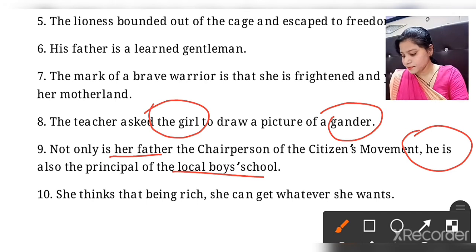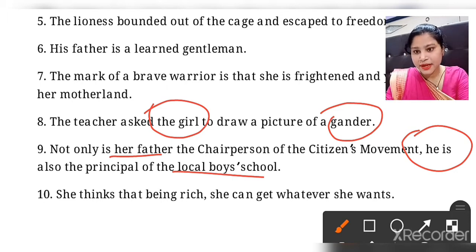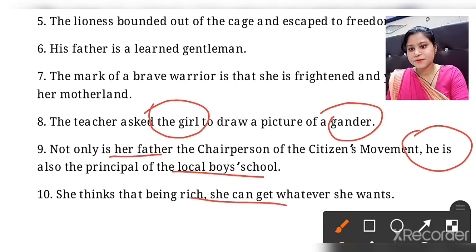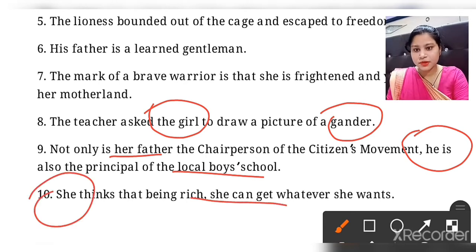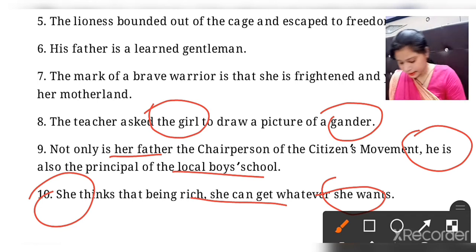Clear? The tenth one: he thinks that being rich he can get whatever he wants. So he thinks that being rich she can get, she will be both in the answer. Clear? So page number 1 we have completed, students.